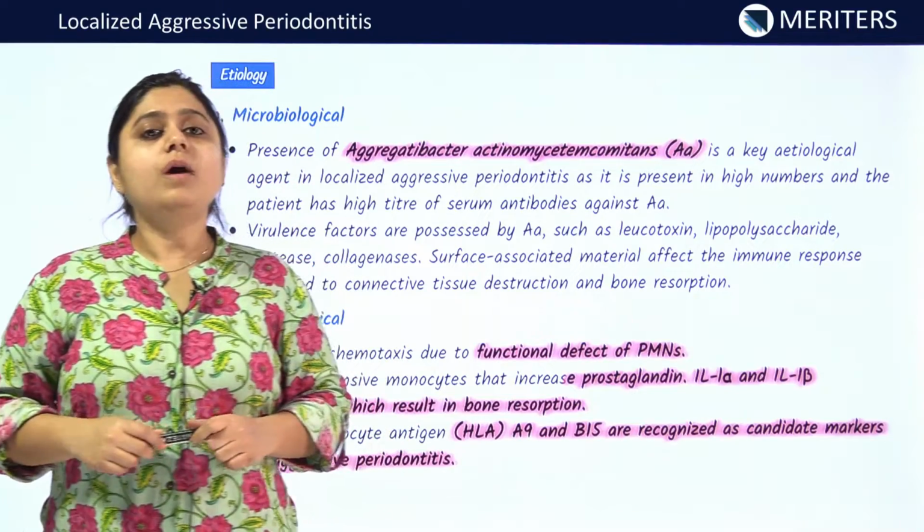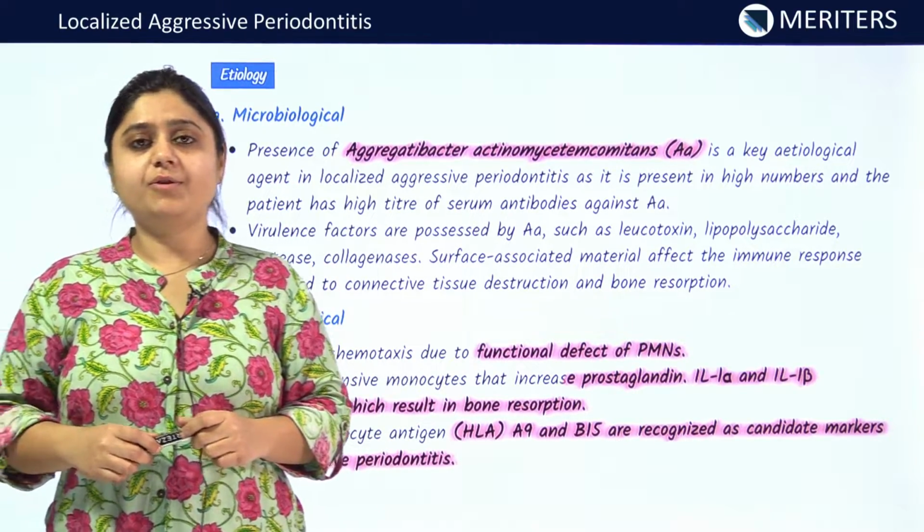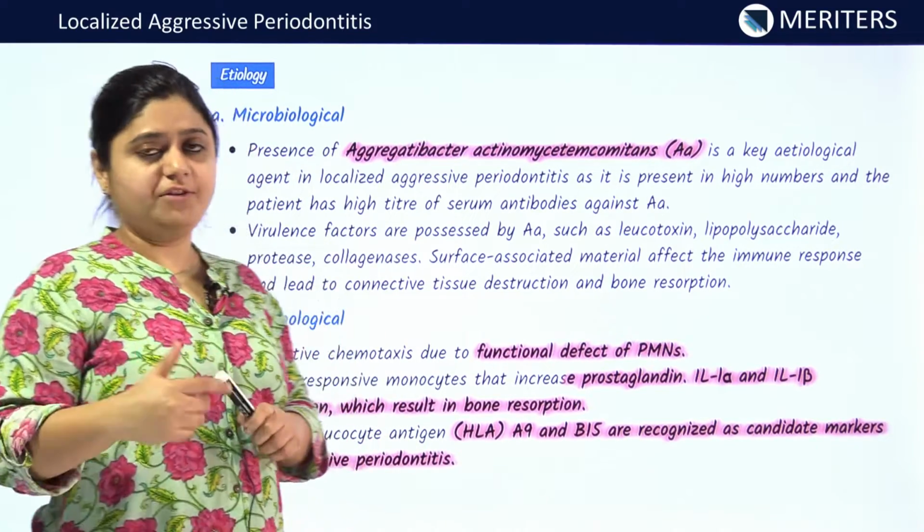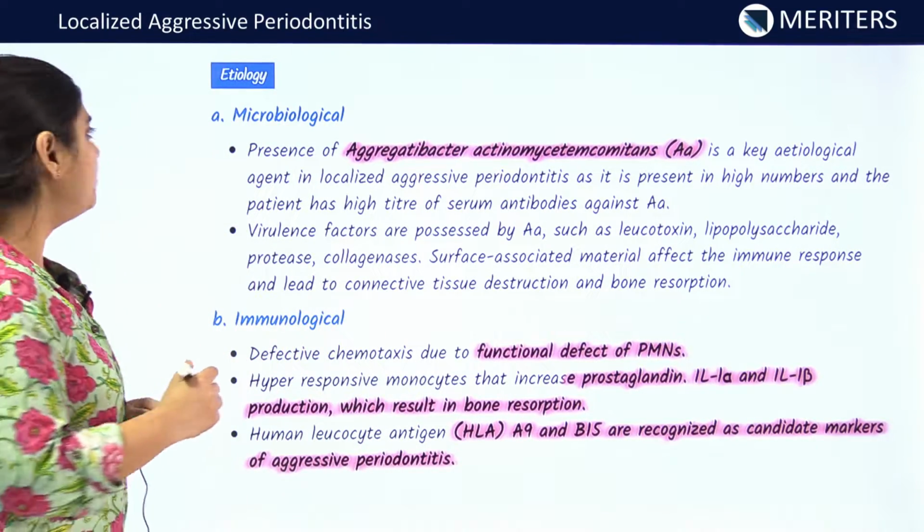Now, let us know about the etiology of aggressive periodontitis. For aggressive periodontitis to manifest, at least 2 requirements are present.